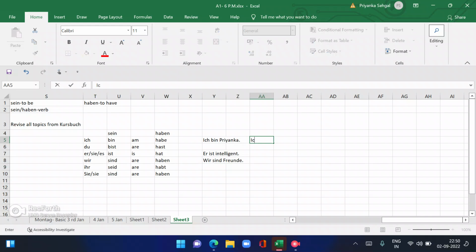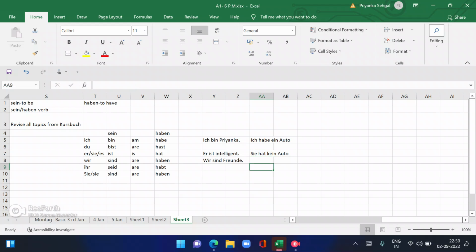And for haben, let us make an example now. Ich habe ein Auto. I have a car. Then, for example, sie hat kein Auto. She doesn't have a car.